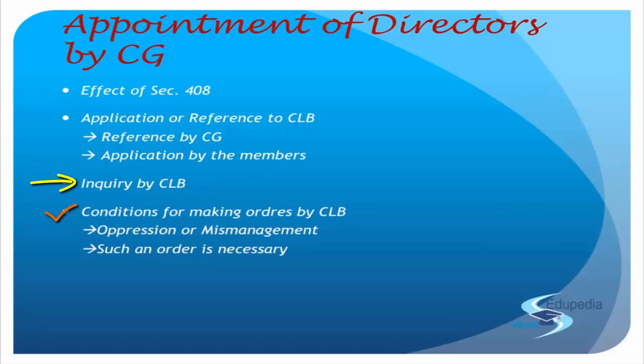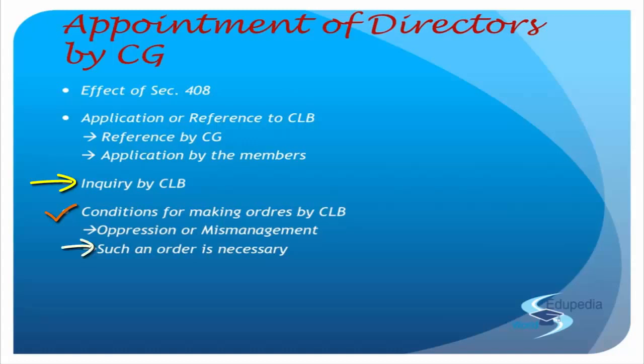Right? The first one says that, on the face of it, we can see that the affairs of the company are not being conducted in a proper manner. They are being conducted in a manner which is prejudicial to any member of the company or to the interest of the entire company, or if not of any of those two, it is prejudicial to the interest of the public in general. So prejudicial to any member, the company, public, whatever it is, that is a valid condition for company law board to go ahead and set up an inquiry. And when that inquiry is set up, the result will determine whether they will pass on an order to the central government to make a nomination or not, or make an appointment or not in that case.